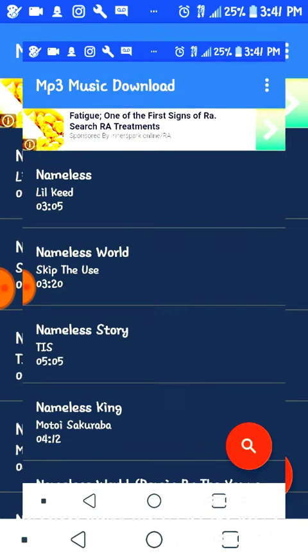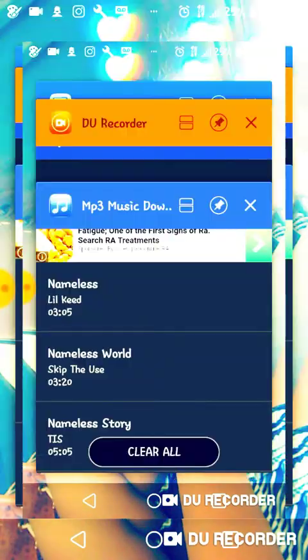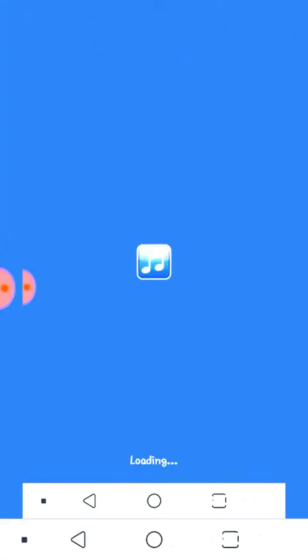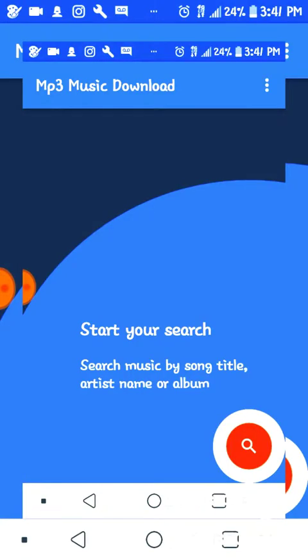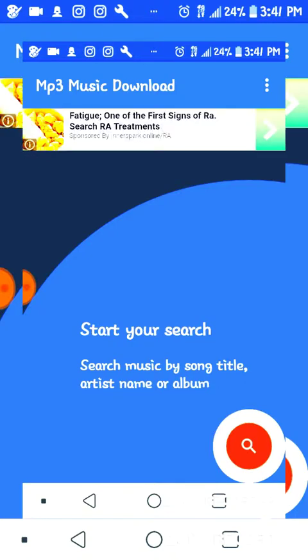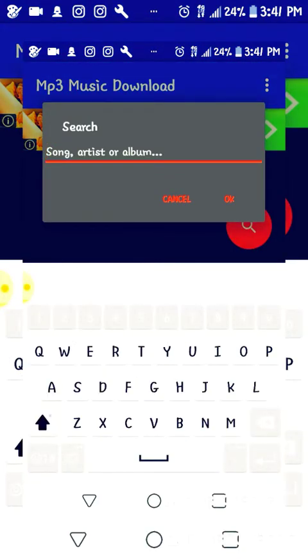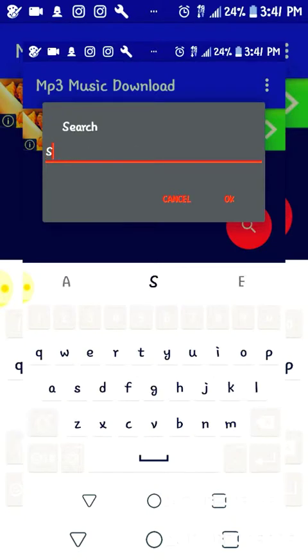It's not really a difficult app or nothing like that. It's just that you have to be smart in how you do it. So let it load. Then you want to see this: Start your search. Search music by song, title, artist name, or album. Search up any song you want. I'm just going to put in something ugly, something funny.